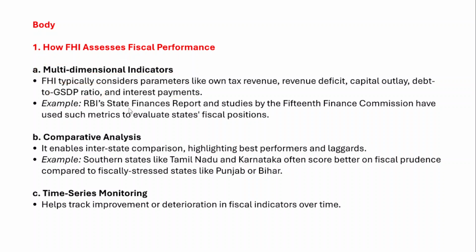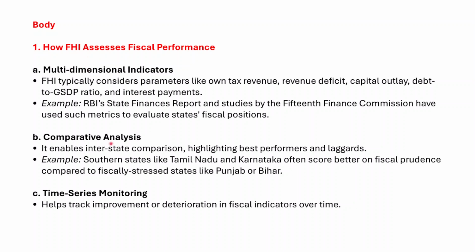The RBI's state finances report and studies by the 15th Finance Commission have used such metrics to evaluate states' fiscal positions. In a similar way, the Fiscal Health Index of Niti Aayog is also looking into the multiple dimensions of states' finances and revenues. So therefore, there will be an accurate picture of it.